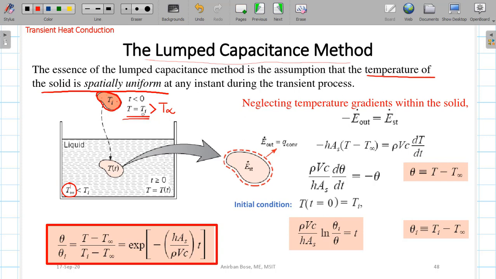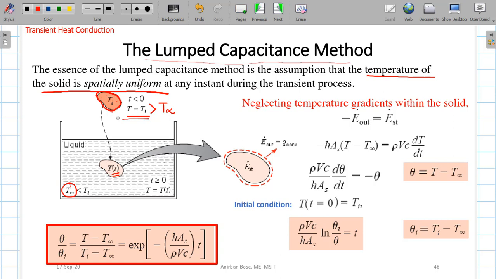Ti indicates the initial temperature. That means when time is 0, at that time its temperature is Ti. Now if you put this body into this liquid, then what will happen? Definitely this body will release heat to the liquid, and ultimately its temperature is going to decrease. So now if you observe carefully, this temperature is definitely a function of time. Gradually with respect to time you will find that the temperature of this body will decrease.